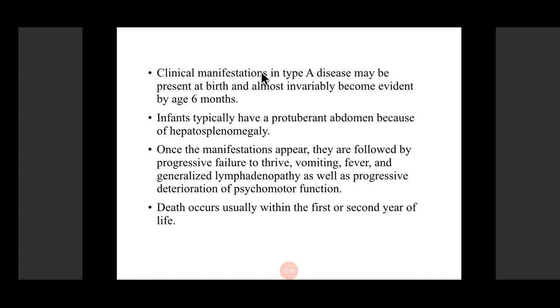Clinical manifestations of the disease may be present at birth and become evident by 6 months of age. Infants generally have a protuberant abdomen because of the hepatosplenomegaly. Once the manifestations appear, they are followed by progressive failure to thrive, fever, poor feeding, vomiting, lymphadenopathy, as well as progressive deterioration of the psychomotor function. Death usually occurs within the first, second, or third year of life.